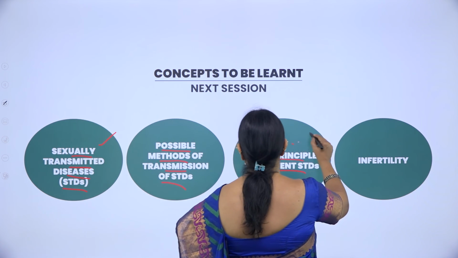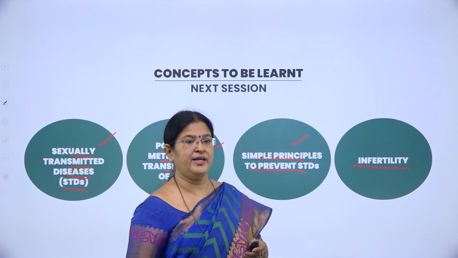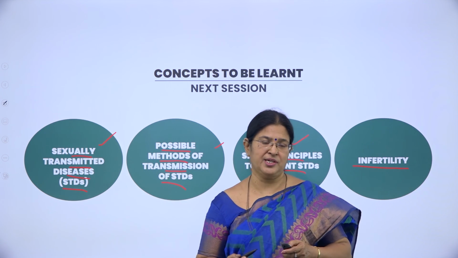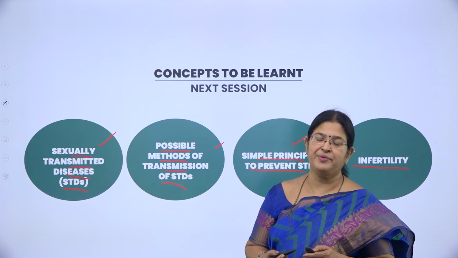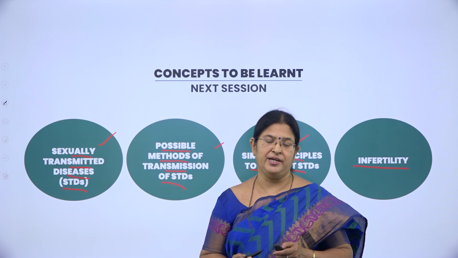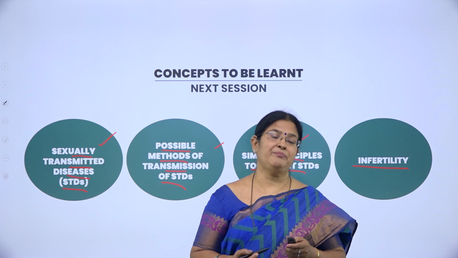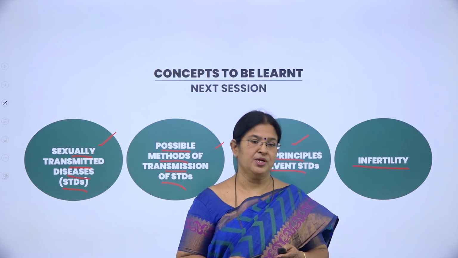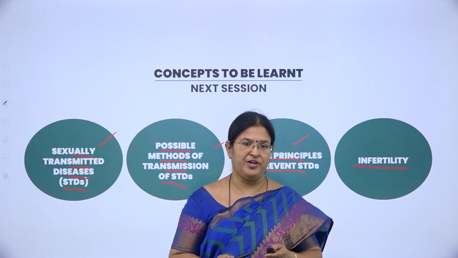And the last one is what we call infertility. What do you mean by infertility? Inability to produce children. There are many reasons for infertility, why a woman is not able to conceive, why males are not able to produce sperms. There are many reasons for infertility both in males and females.